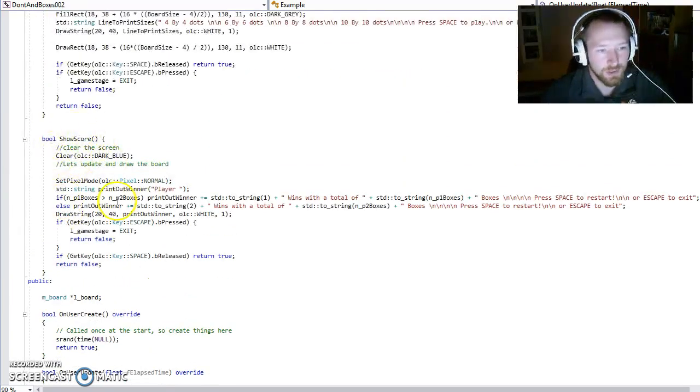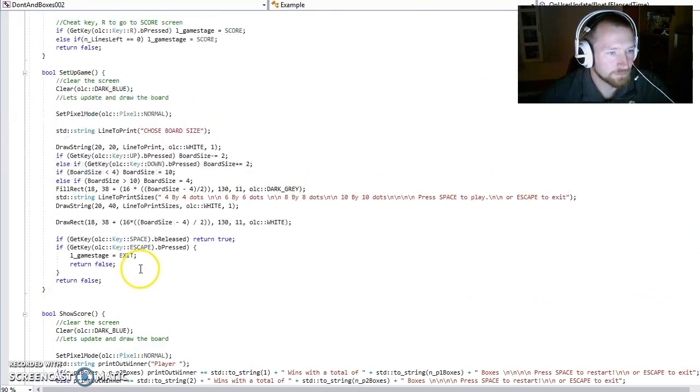We have the show score here. It simply just calculates how many boxes each player got and displays that and what player won. We have the setup game. It clears the screen first, and then it shows a line that says choose the board size you wish and the different board possibilities.